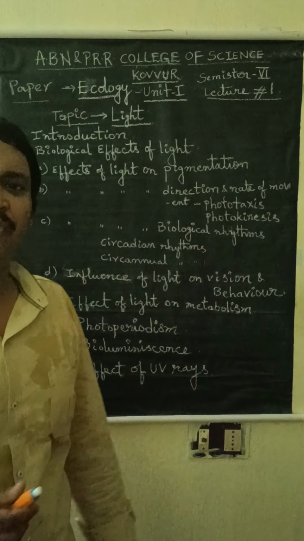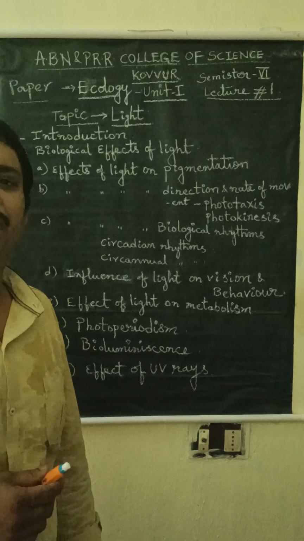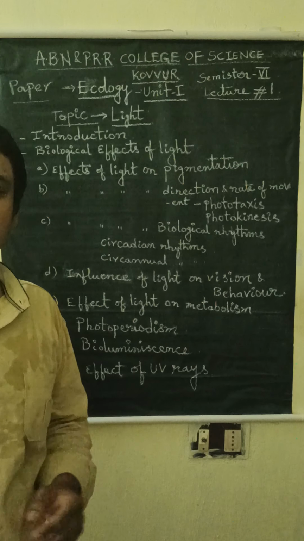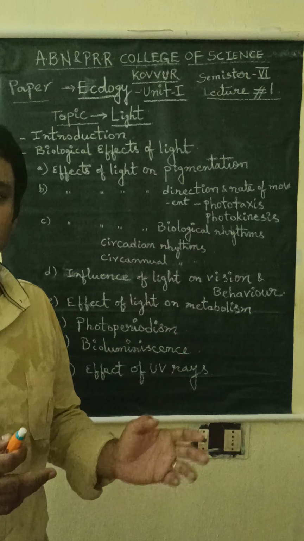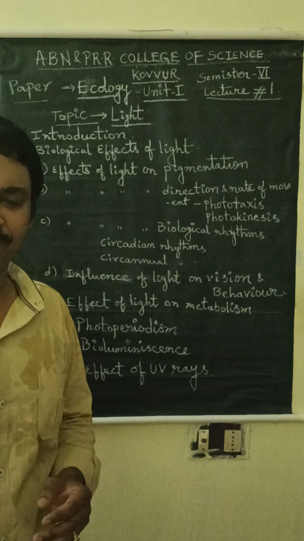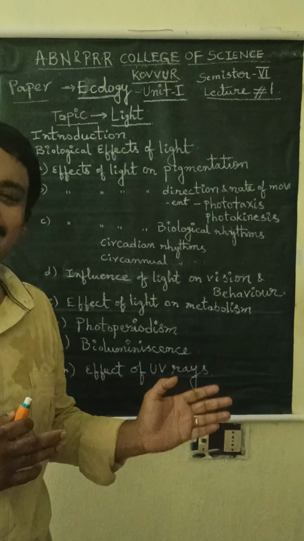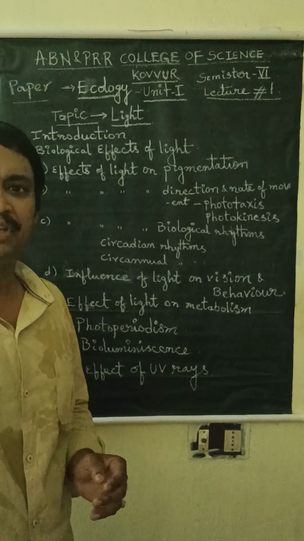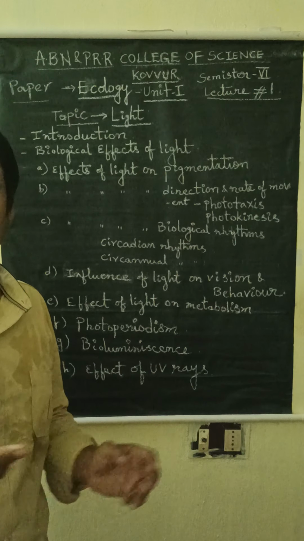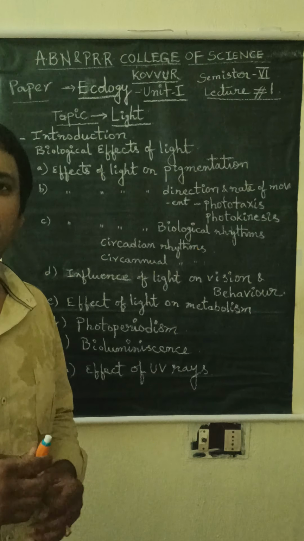Light is also very much important for the living organisms, both plants and also animals. The intensity and the duration of the light also vary according to the season and also the altitude and also various places on the earth.